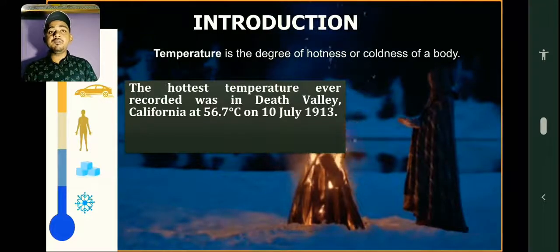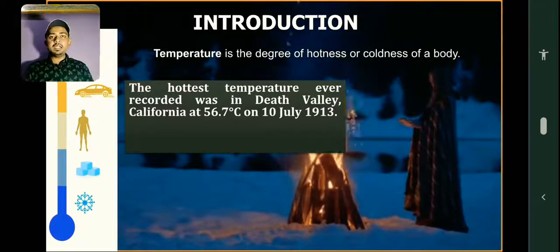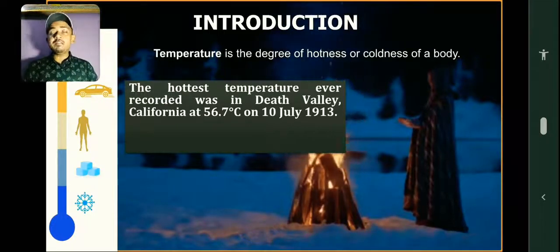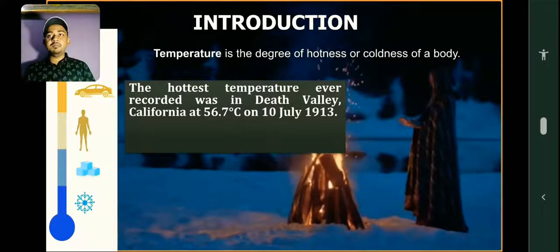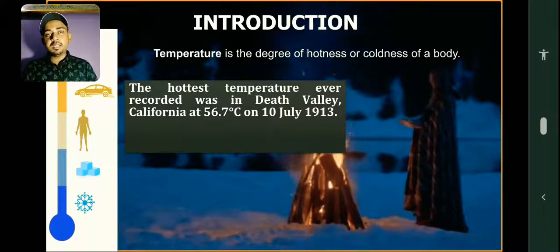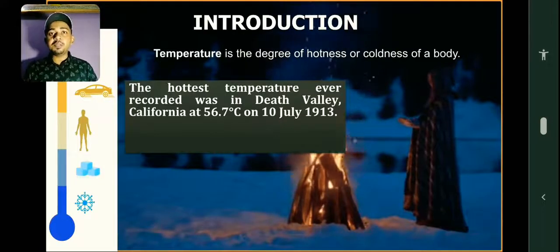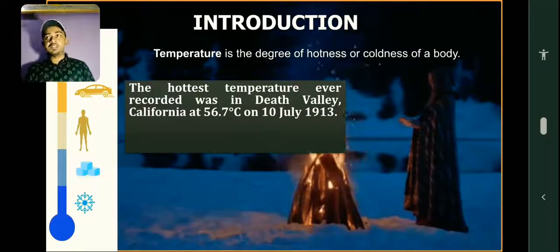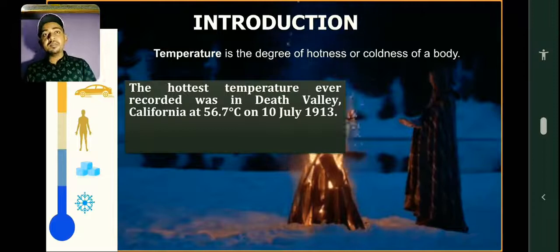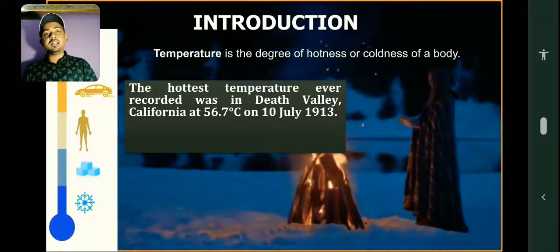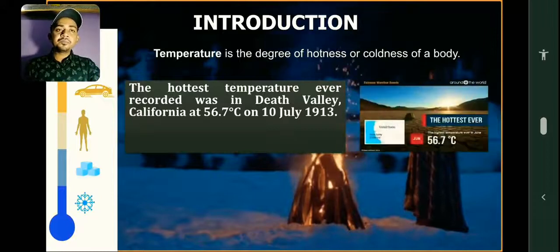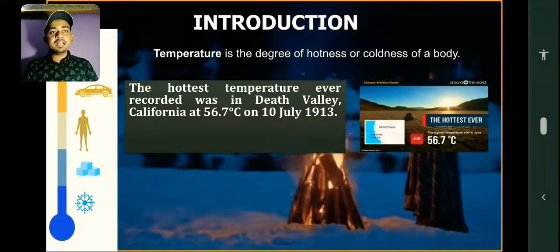In our locality, if the temperature becomes 37 or 38 degrees C, it is news in our town: oh my god, today it was 38 degrees Celsius. Imagine what will happen at 56.7 degrees Celsius. That was recorded in Death Valley, California on 10th July 1993.